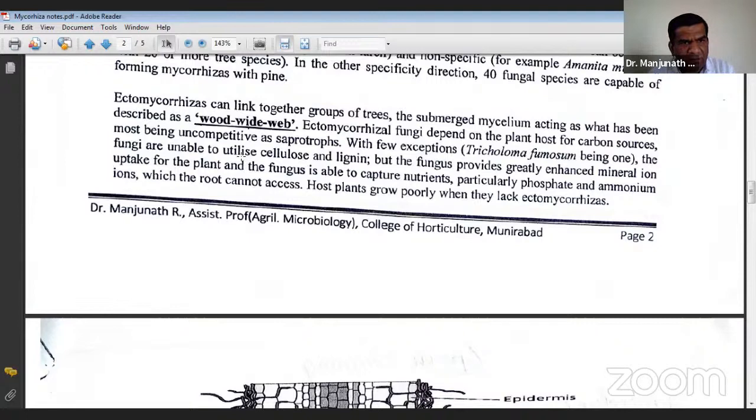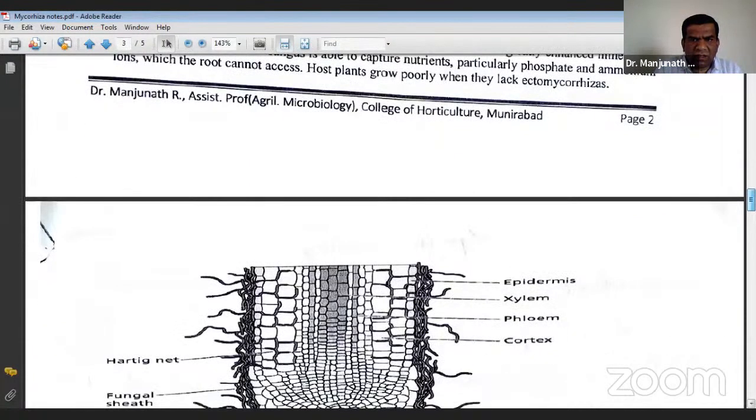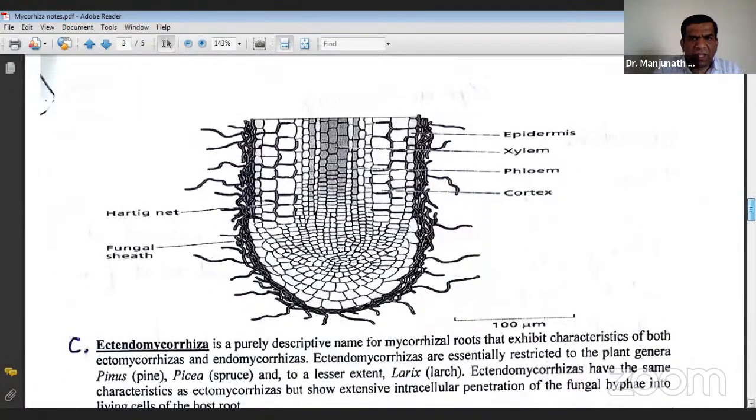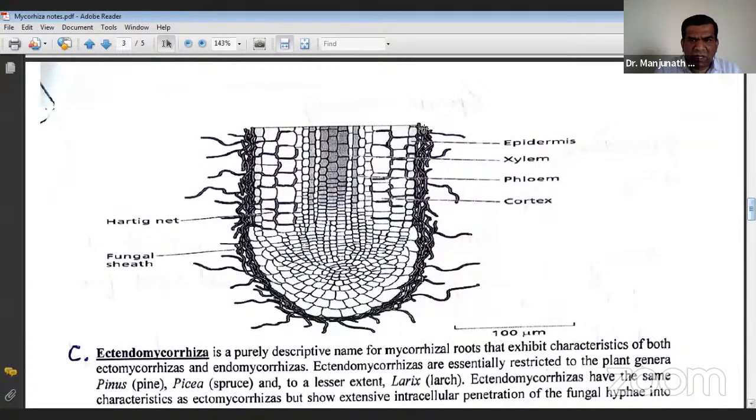And you can see the structure of the ectomycorrhiza. What you are seeing is a very thick sheath formation around the root surface. So this is one interesting question: fungal sheath. Fungal sheath is observed under which among the following mycorrhiza? That may be a probable question. And Hartig net is observed among which group of mycorrhiza? It may be another question.